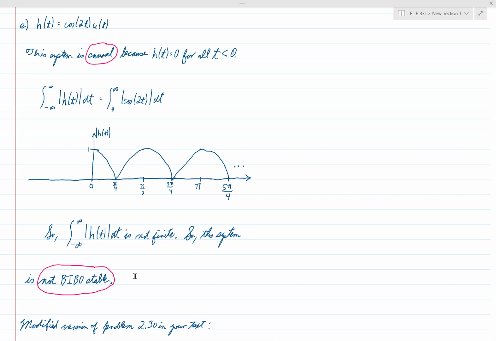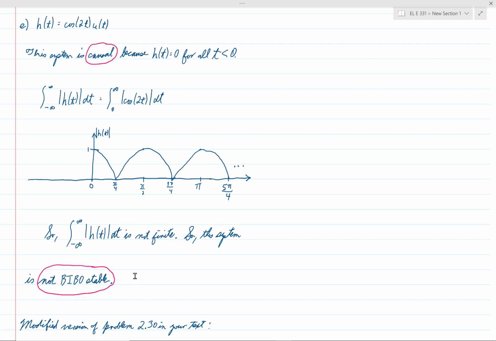So that gives us a few examples of determining whether or not systems are causal and whether or not systems are BIBO stable. And in each case, that was based upon an analysis of the impulse response of the system. So once again, as we claimed before, the impulse response is really fundamental to the system, and we can see again an example of that right here.